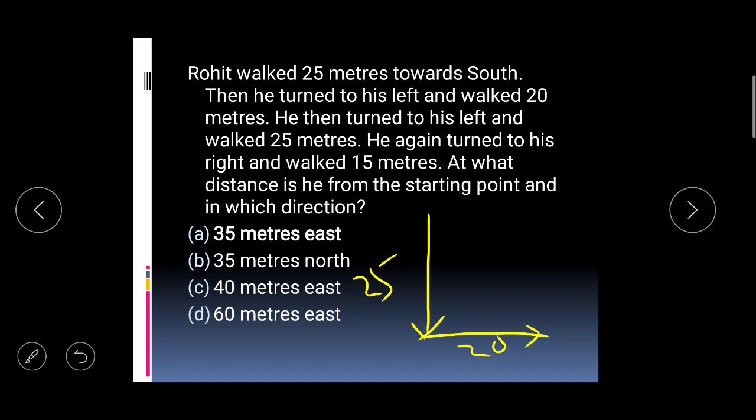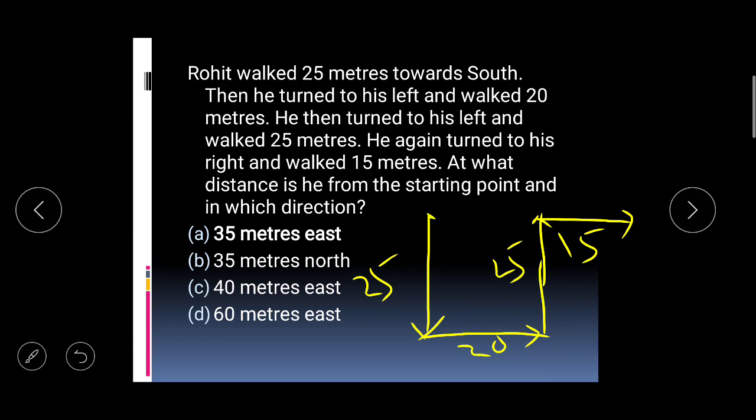He then turned to his left. If he is facing this direction, then his left is this direction, and he walked for 25 meters. Okay. He again turned to his right. If he is starting here, his right is this direction, and he walked for 15. At what distance is he from the starting point?